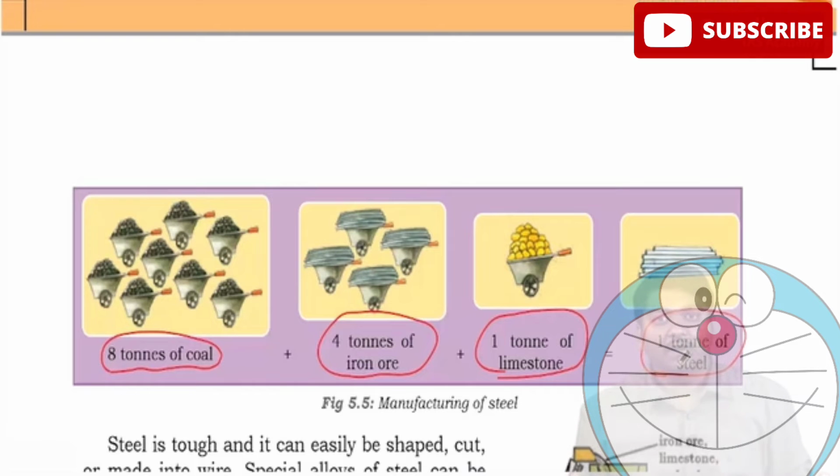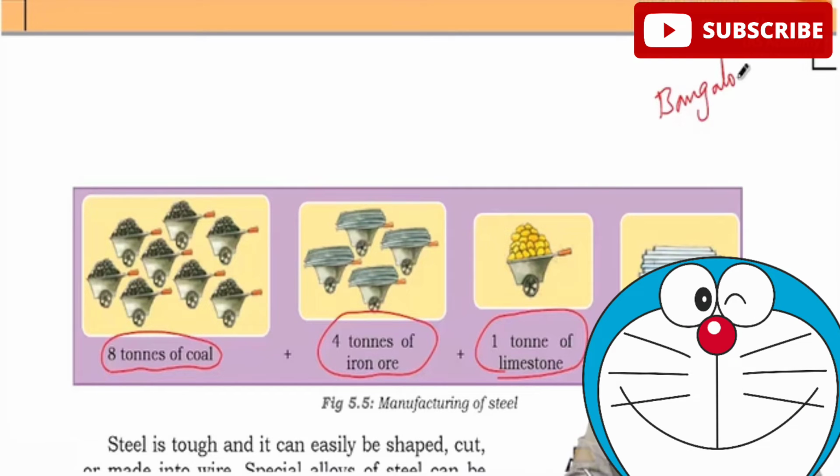What is this? Let me take the example that I am establishing an iron and steel industry in Bangalore, where I do not have coal reserves, and I do not have iron ore reserves either. Now I have to get iron ore, I have to bring coal, I have to bring limestone. And what is the output? Only 1 ton of steel.